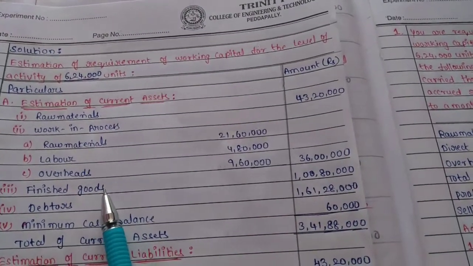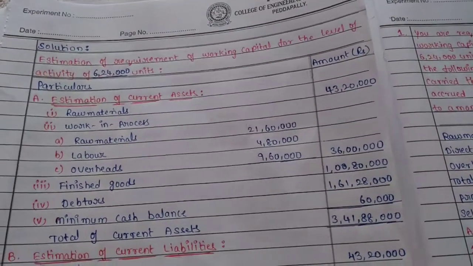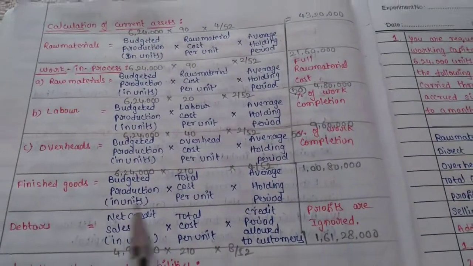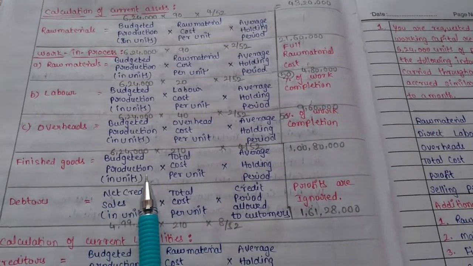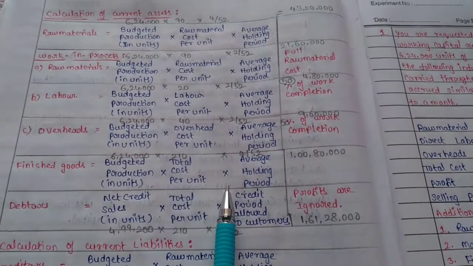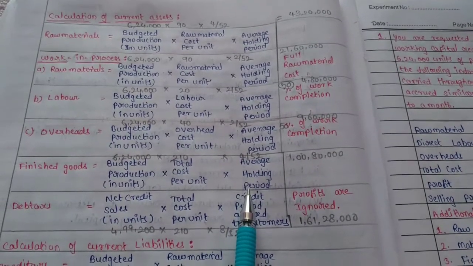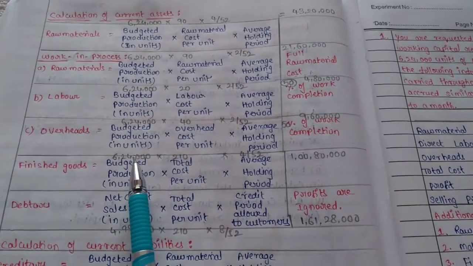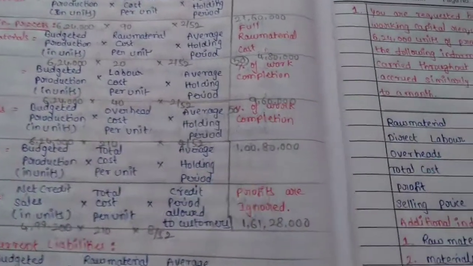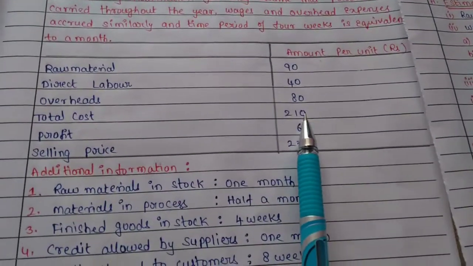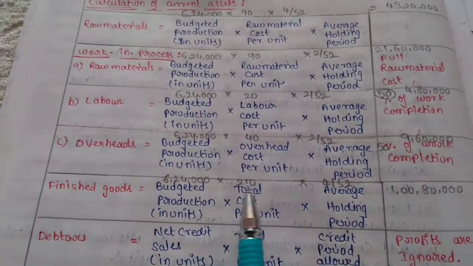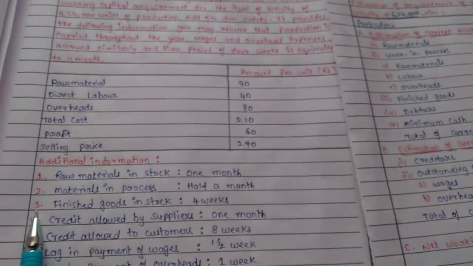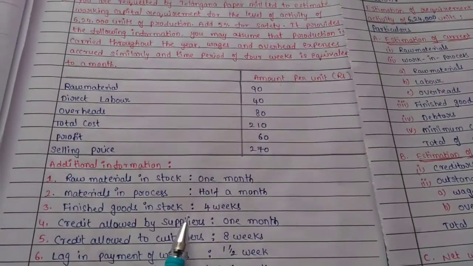Next we'll see how to calculate finished goods. Finished goods equals budgeted production in units into total cost per unit into average holding period. Budgeted production 6,24,000 into the total cost, which is 210, into 4. Look at the third point: finished goods in stock 4 weeks.